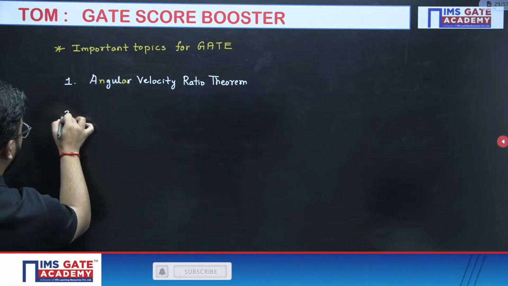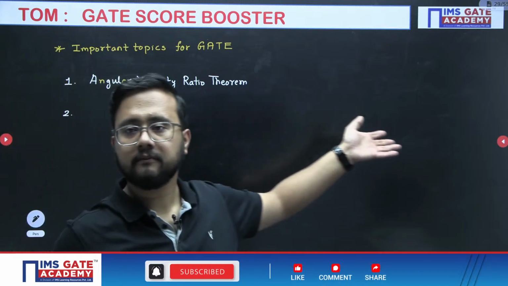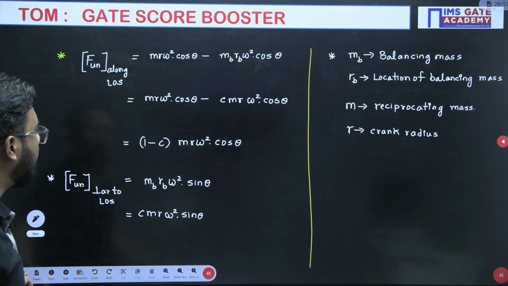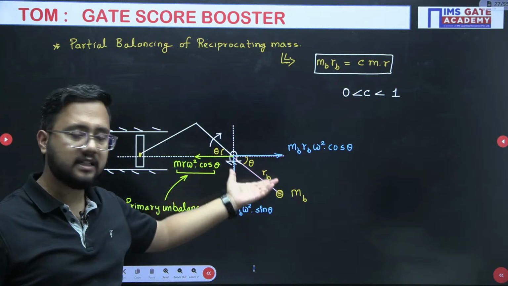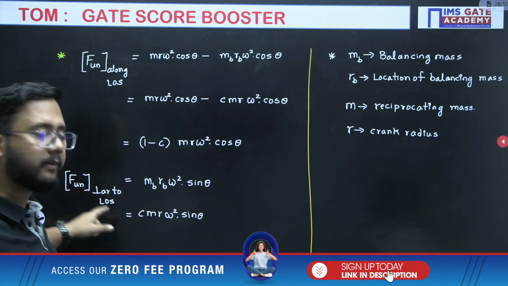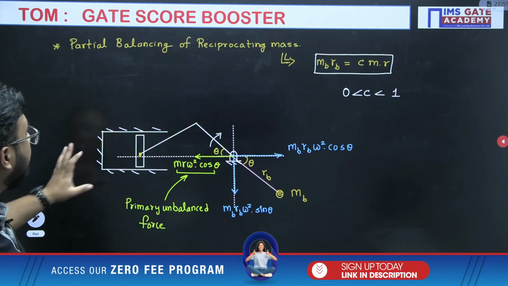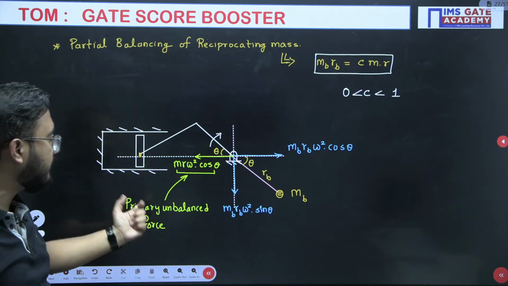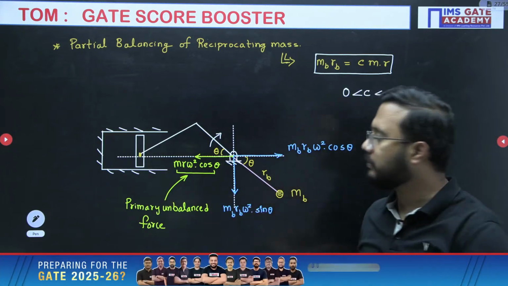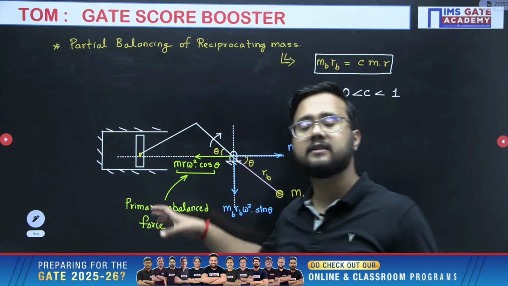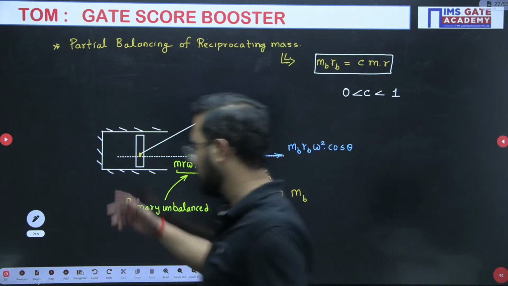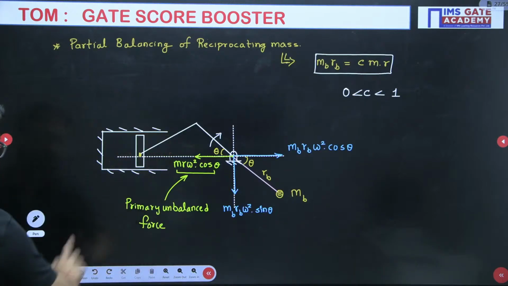Aditya, that is the whole derivation part. Then unbalanced force along the line of stroke and unbalanced force perpendicular to the line of stroke, and we are writing partial balancing of reciprocating masses. In that we are considering the primary unbalanced force only. There is a secondary unbalanced force also, but we are limited to the primary unbalanced force because magnitude wise this one is more, so we focus on this first. Secondary unbalanced forces we have not considered. So based on the primary unbalanced force only, I have done all those derivations.